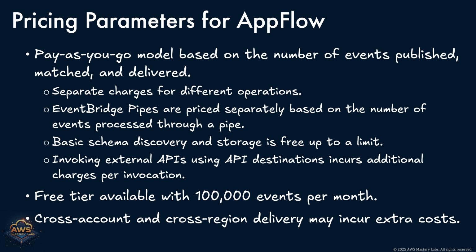To get started, AWS provides a free tier of 100,000 events per month. This is especially useful for developers and small teams running test environments or low-volume production workloads. Another aspect to consider is cross-account or cross-region event delivery. While sending events within the same region is covered under standard pricing, routing events to other AWS accounts or across regions may introduce additional data transfer costs and should be planned accordingly.